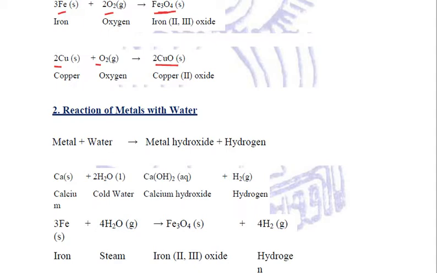Let us relate the second property of metals, that is the reaction of metals with water. Whenever metals react with water, they displace hydrogen, which is liberated in the form of hydrogen gas. Evolution of gas takes place and metal hydroxides are formed. Displacing hydrogen and liberating hydrogen gas is a characteristic property of metals.